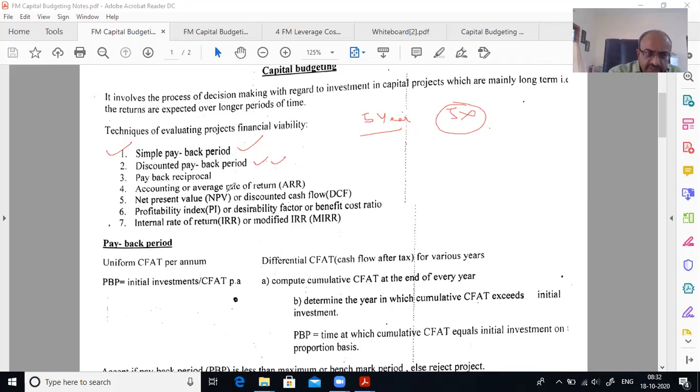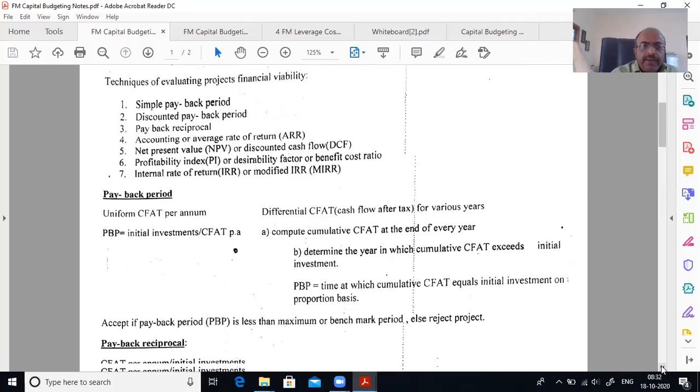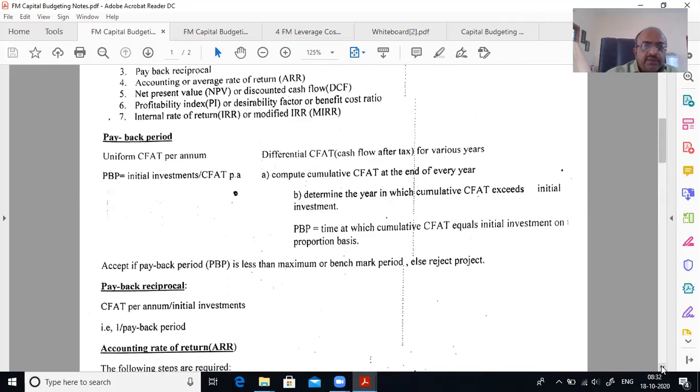Payback reciprocal is another method. Then accounting average rate of return, net present value, profitability index, internal rate of return. These are all various methods of decision making as far as investments in capital projects are concerned. So let us look at them one by one. First, payback period, simple payback.